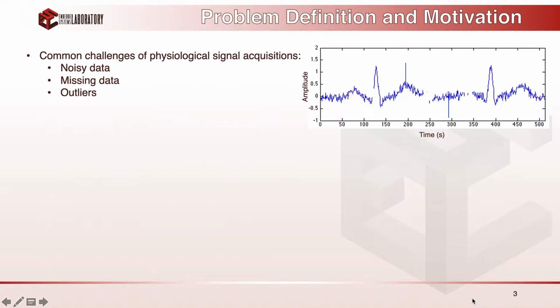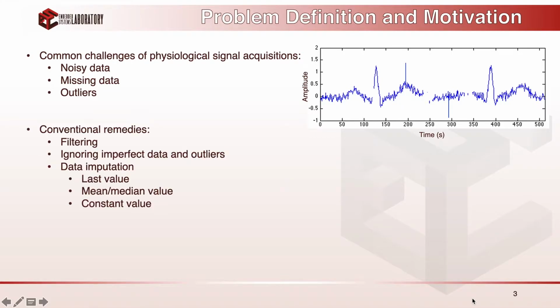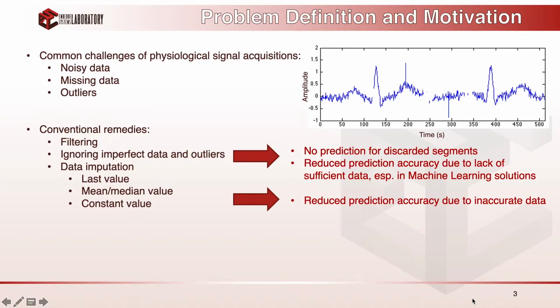However, working with these physiological signals is not a piece of cake. And one major problem is that for machine learning, we require clean data, but these signals usually have some problems, such as including noisy data or having missing values or outliers that strongly affect the accuracy of machine learning algorithms. There are a few conventional techniques that try to address these problems. For example, we have filtering, ignoring the missing data, or data imputation.